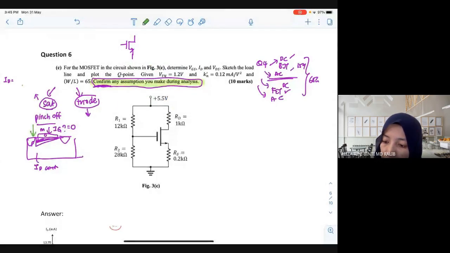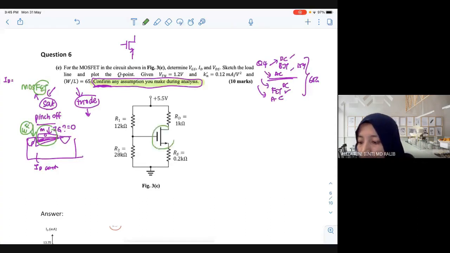The name MOSFET, FET means Field Effect Transistor. When I draw the direction like this, what actually happens at the gate here? Electric field. So there is only an electric field, there is no gate current. So is this NMOS or PMOS?